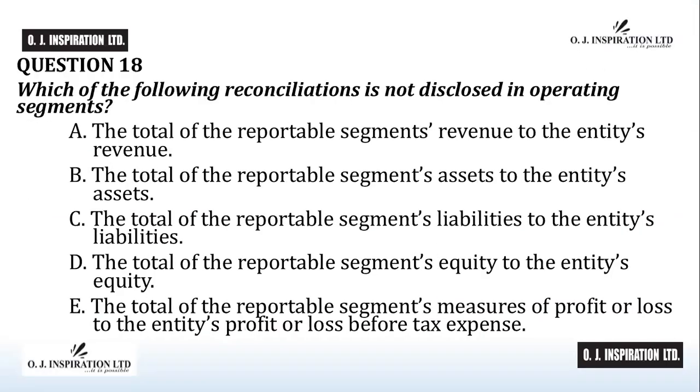Question number 18. The answer to question number 18 is D, the total of reportable segments equity to the entity's equity. A reportable segment does not have a separate equity from that of its entity. Reconciliation does not apply in this case. D is the answer to question number 18.